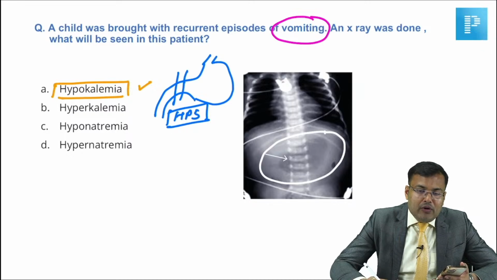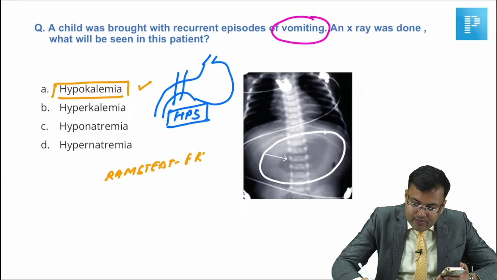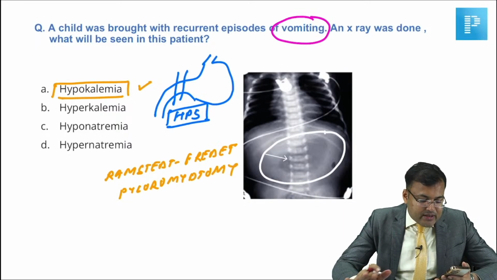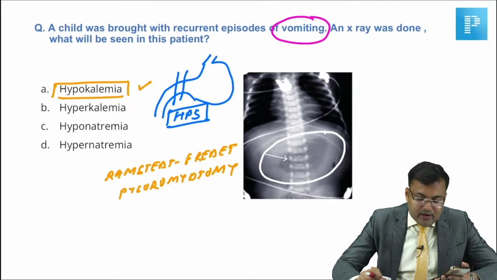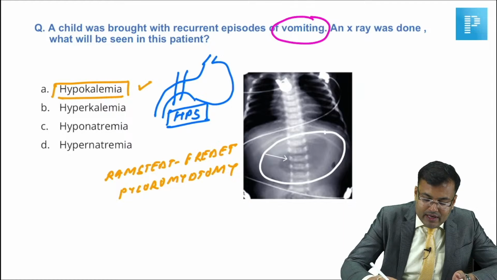We have to go for pyloromyotomy, known as Ramstedt-Fredet pyloromyotomy. Somebody wants to tell me that, sir, the question was, what should be corrected before surgery? In this case, we have to correct hypokalemia.